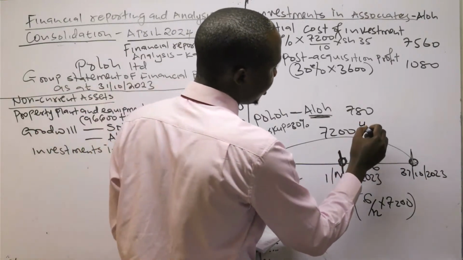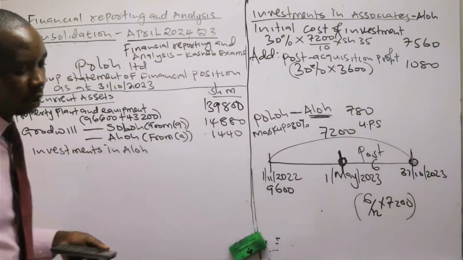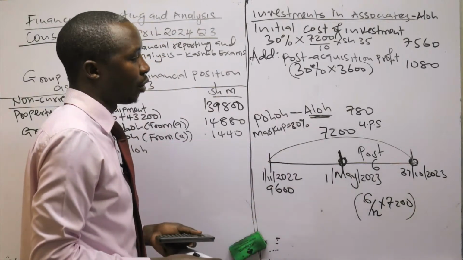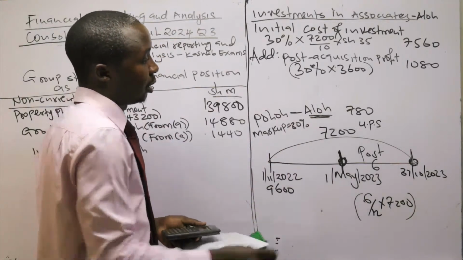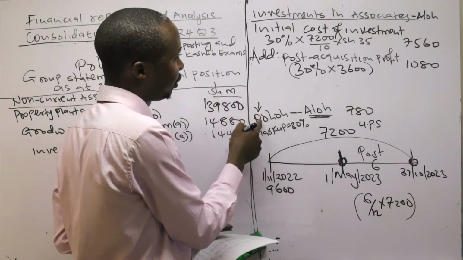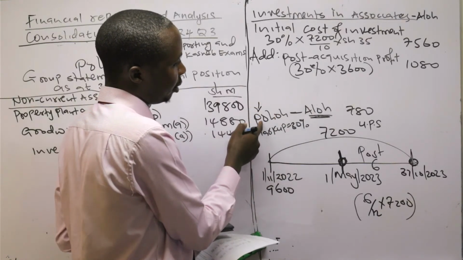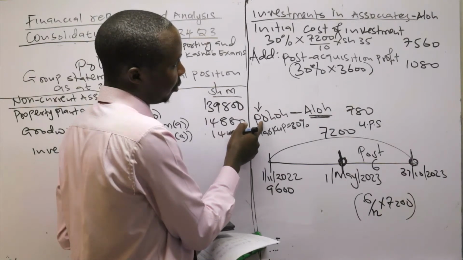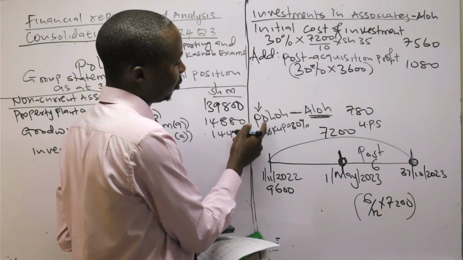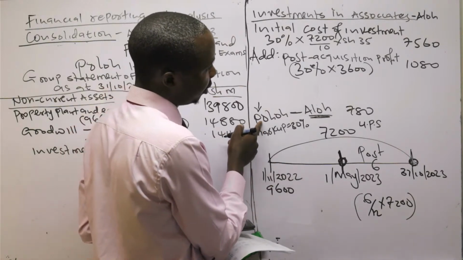That is how you determine unrealized profit on stock, on the goods which are in the stock of this company. Meaning that the profit of Poro is overstated.